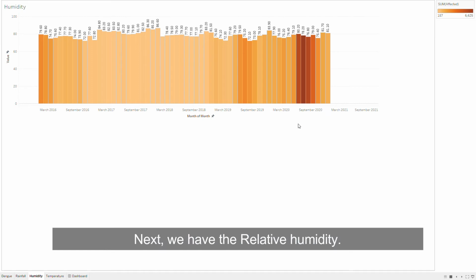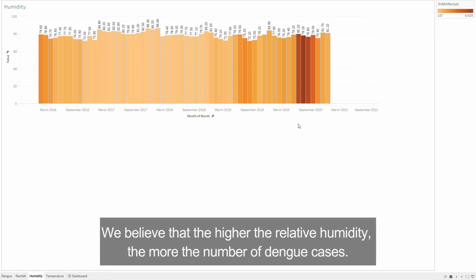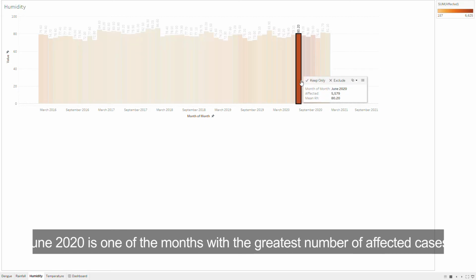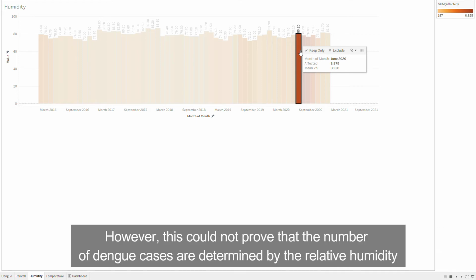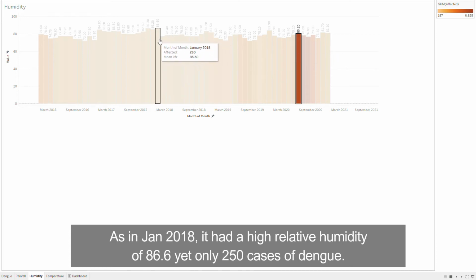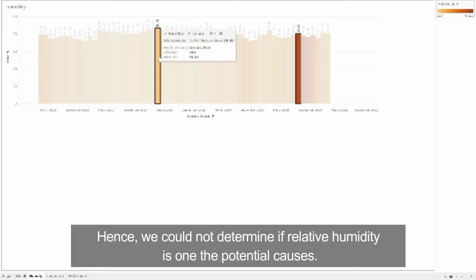Next, we have the relative humidity. We believe that higher the relative humidity, the more the number of dengue cases. June 2020 is one of the months with the greatest number of affected cases. With a relative humidity of 80.20, it has 5,579 cases. However, this could not prove that the number of dengue cases are determined by the relative humidity, as in January 2018, it had a high relative humidity of 86.6, yet only 250 cases of dengue. Hence, we could not determine if relative humidity is one of the potential causes.